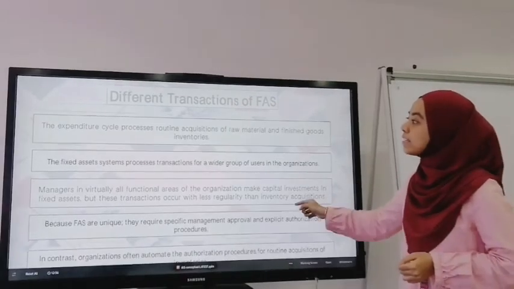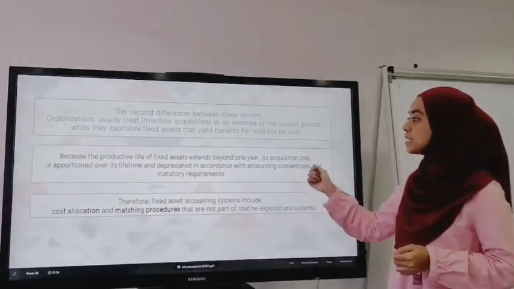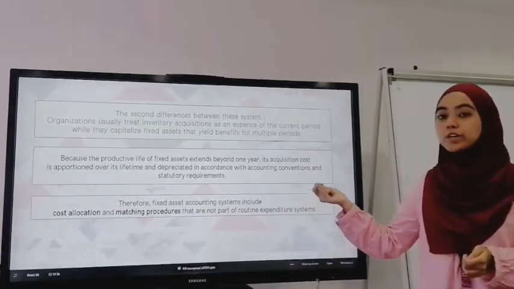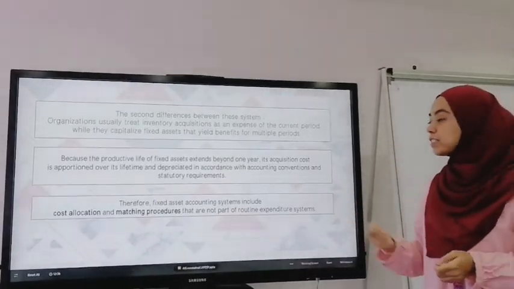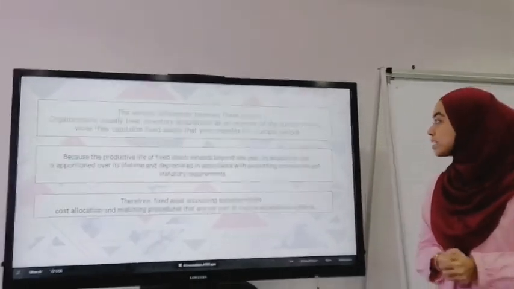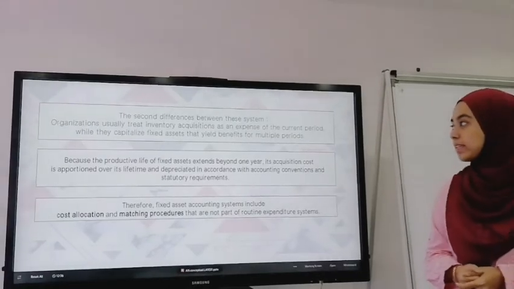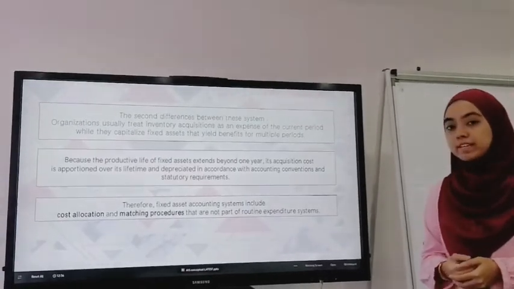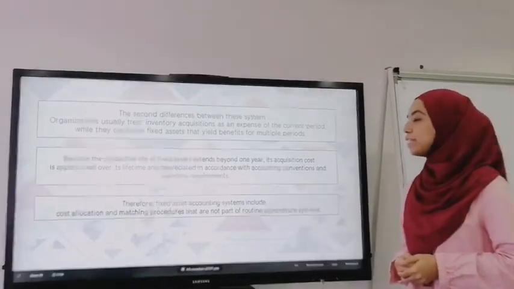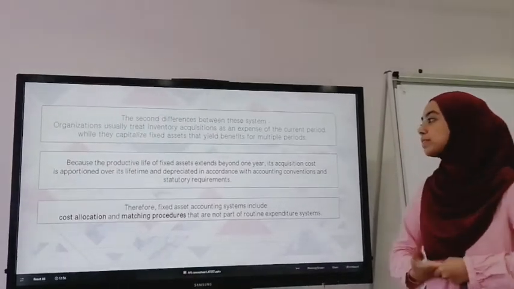For the second difference, organizations usually treat inventory acquisition as an expense of the current period, while they capitalize fixed assets that yield benefits for multiple periods.